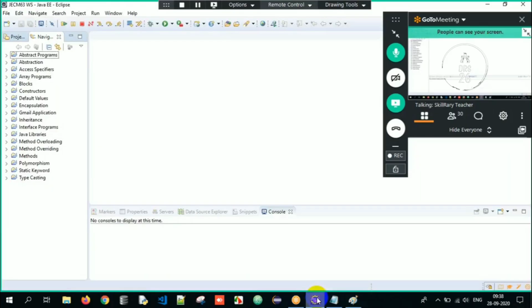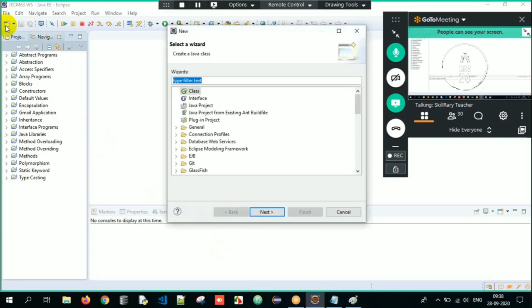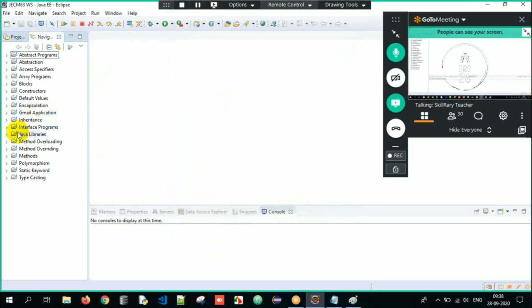I go back to my Eclipse here. Below File, we have a new icon. Now I will create a new Java project. Not required, because we have already created a project called Java libraries, right? It's still the continuation of it.